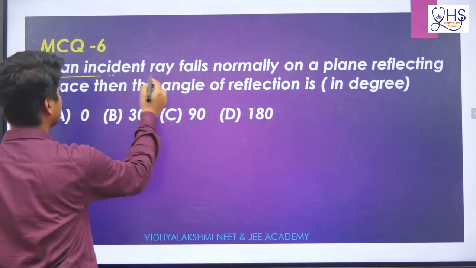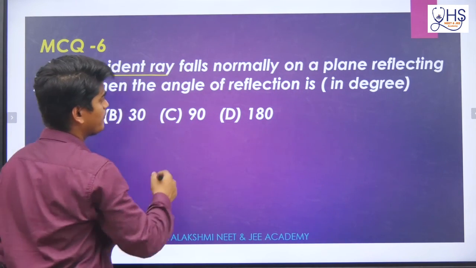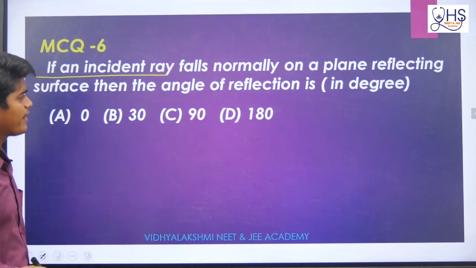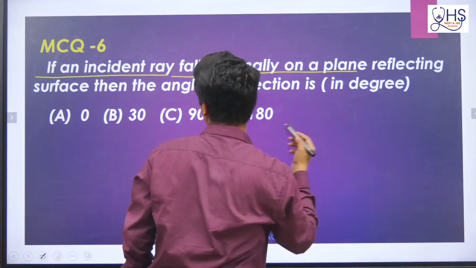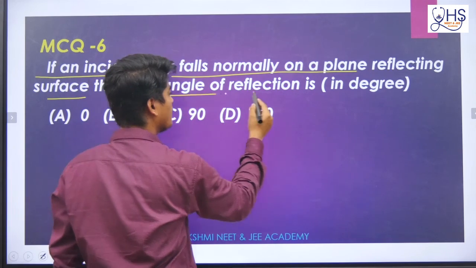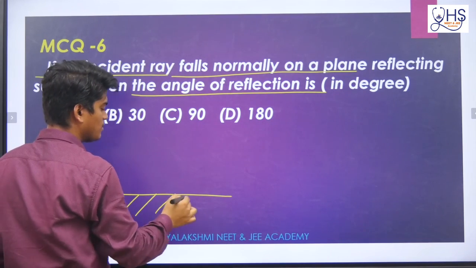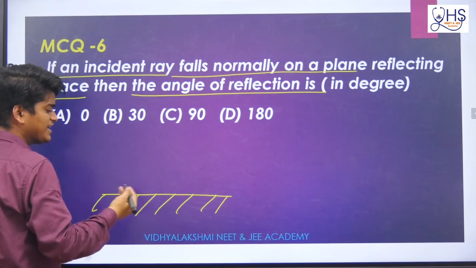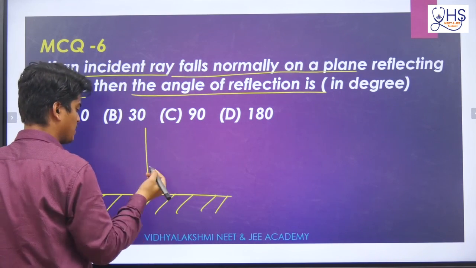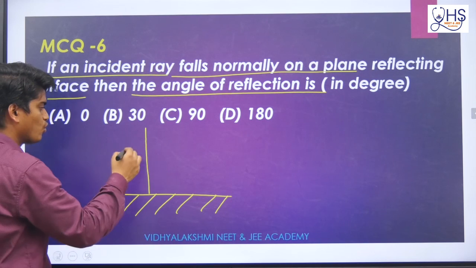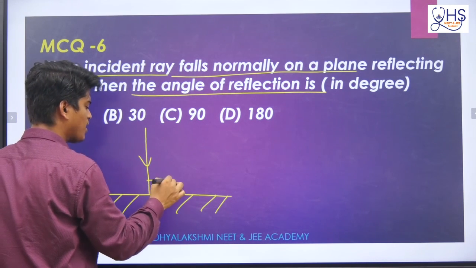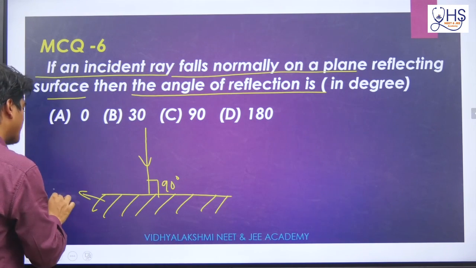Now, if an incident ray falls normally on a plane reflecting surface, then what is the angle of reflection? See here, there is a reflecting surface and one incident ray is coming and falling normally. Normally means what? 90 degrees to the reflecting surface.